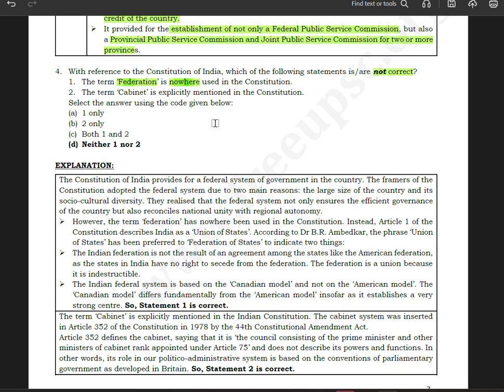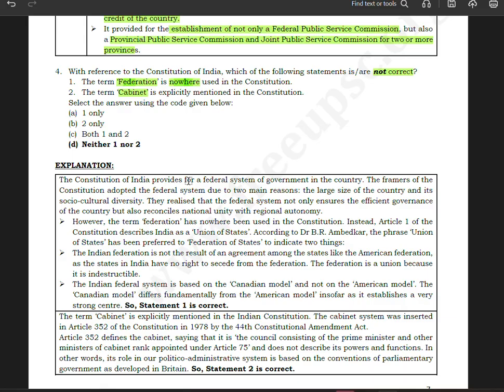The term cabinet is explicitly mentioned in the Constitution. No, cabinet is not mentioned in the Constitution. However, cabinet is mentioned in a few legislations. Okay, not in the Constitution. That is correct. The Constitution mentions the words Council of Ministers and not the cabinet. Okay, now let us see the explanation.